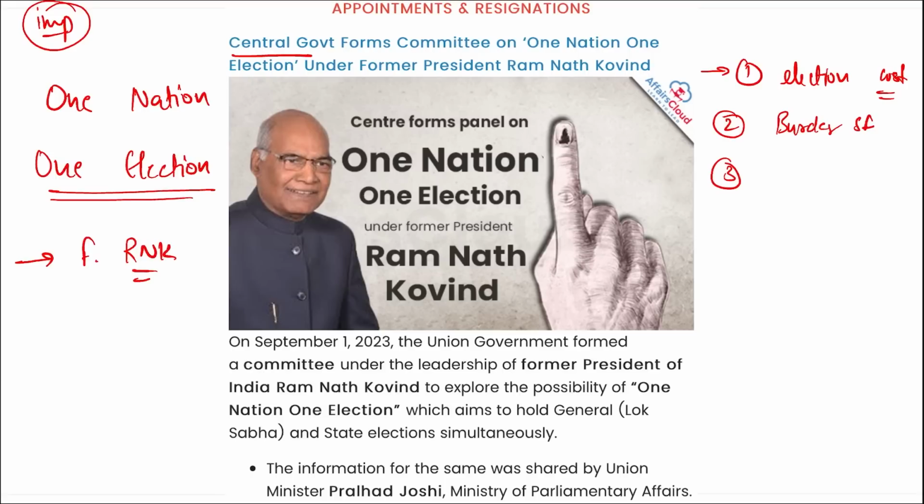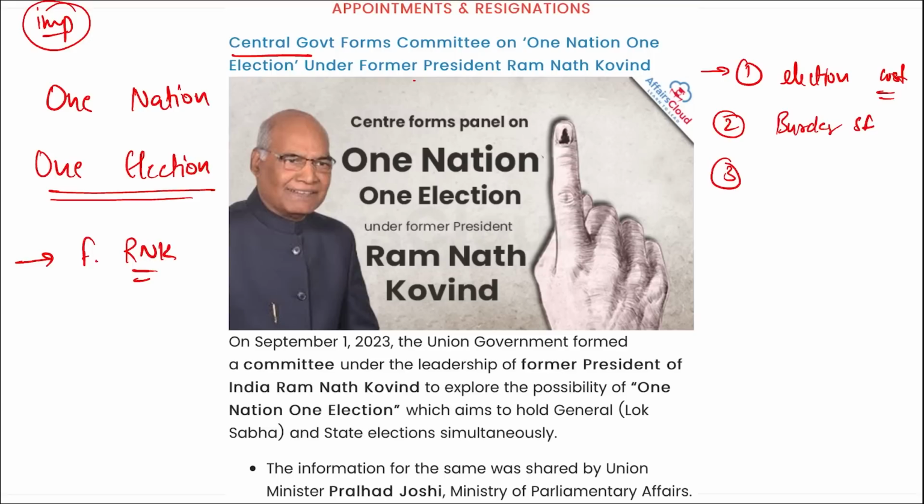The cons are like this: the reason for electing a party at the state level might be different from the national level. The challenges and issues faced by a particular state are different compared to another state. And because all the elections might be conducted in a single time frame, this requires agreement from all the political parties, which may pose a significant hurdle.